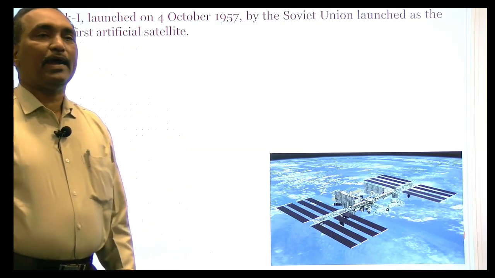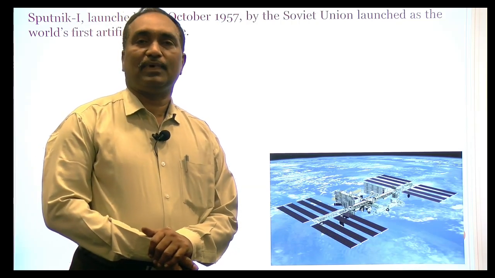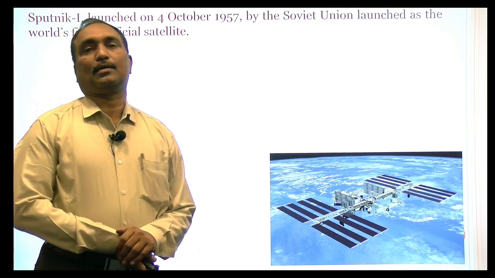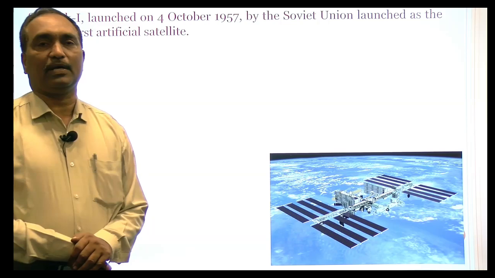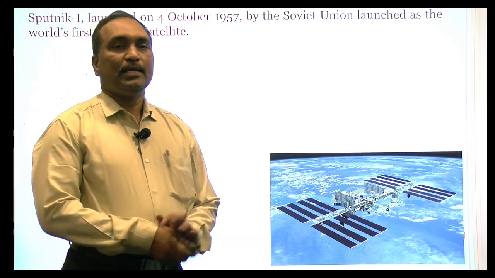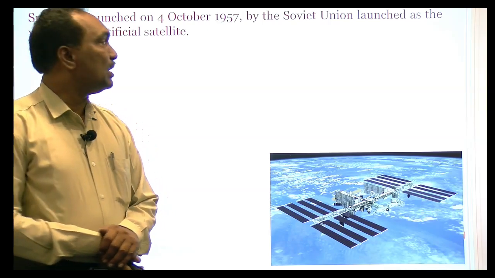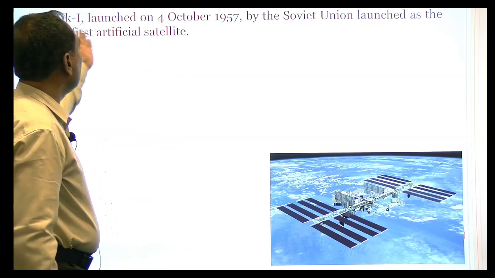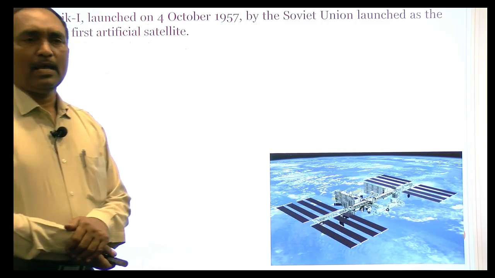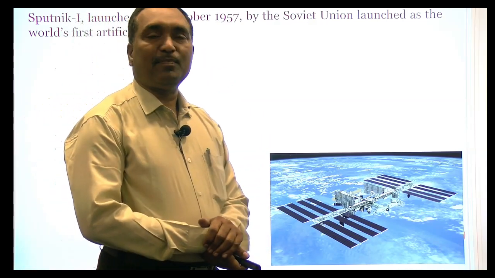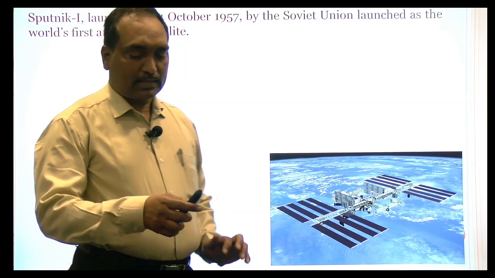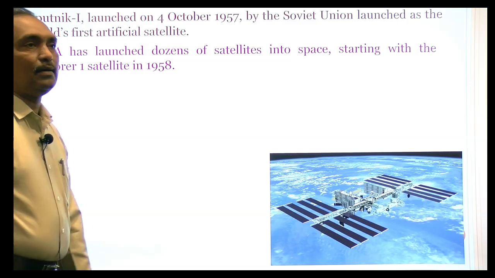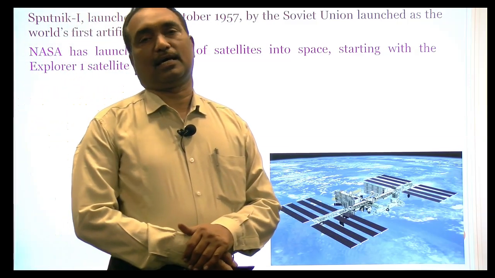So what is the history behind the satellites? Firstly, the first artificial satellite was sent by the Soviet Union, that is USSR. Now it is called simply Russia. After Gorbachev's reform, the USSR was divided into different countries. One of those countries is now called Russia. That was sent on October 4th, 1957. That is Sputnik 1, the first artificial satellite sent by human beings. And the second satellite was sent by America in 1958 by using their center, that is called NASA.